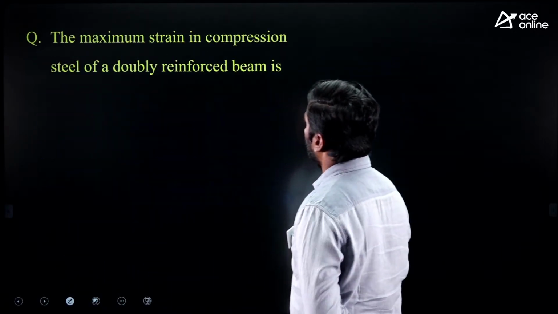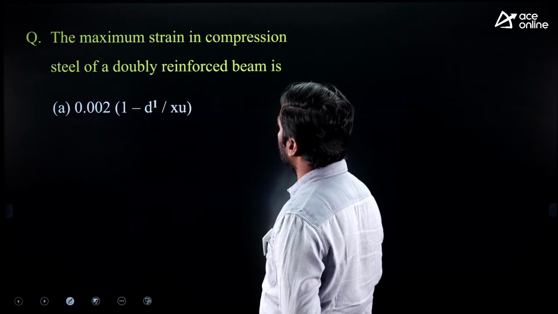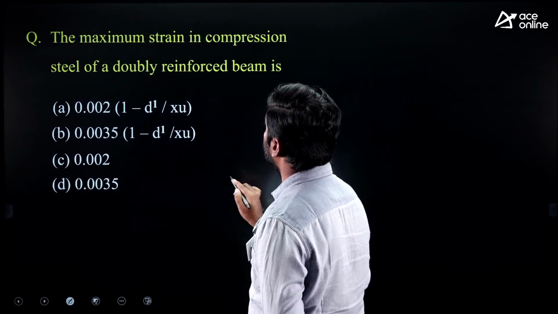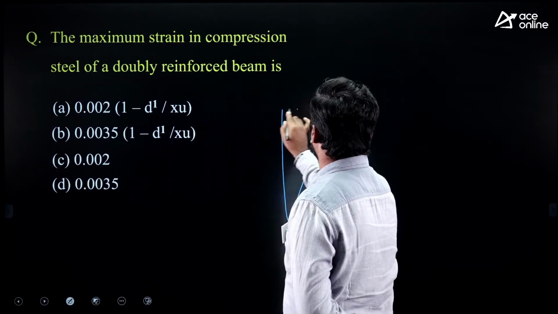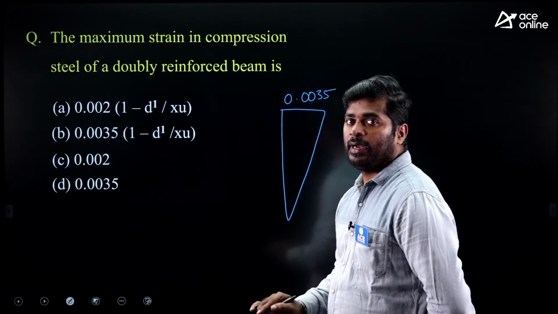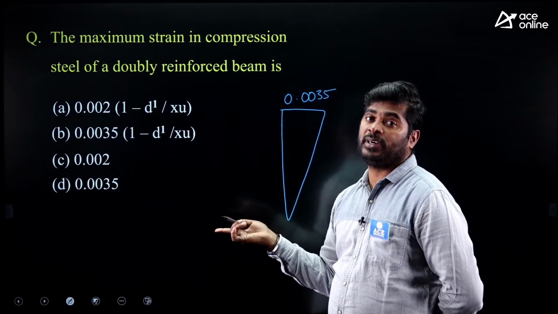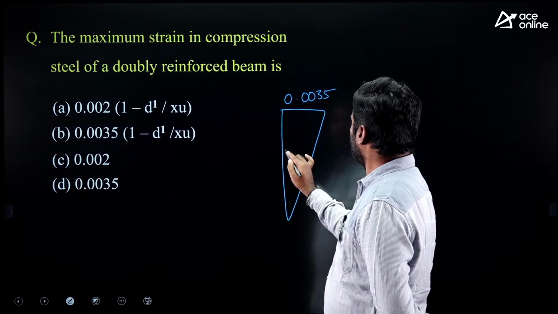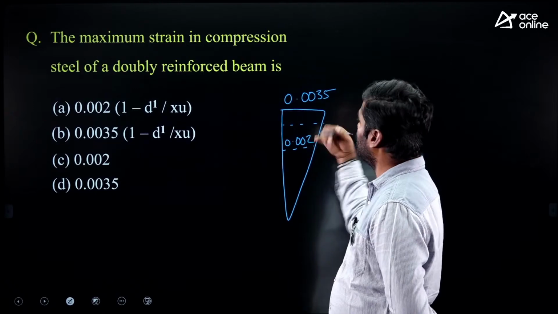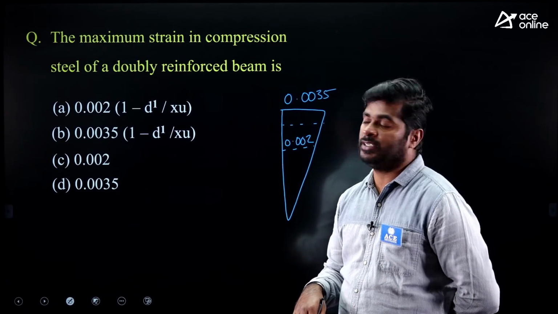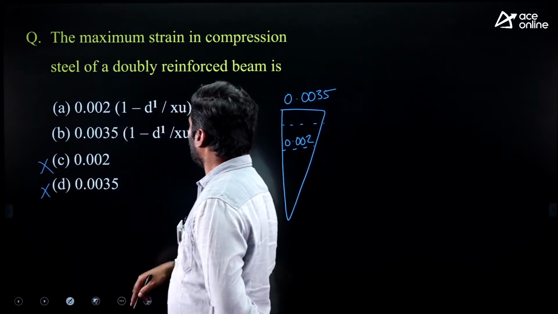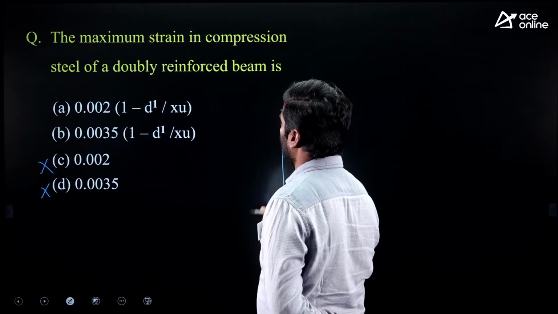Next question. The maximum strain in compression steel of a doubly reinforced beam is, options given here. Maximum strain in concrete is 0.0035. Definitely the value should be less than 0.0035. It is 0.002. We have to place the compression steel between 0.002 and 0.0035. So option D is wrong, option C is wrong. Maybe option A is correct or option B is correct.